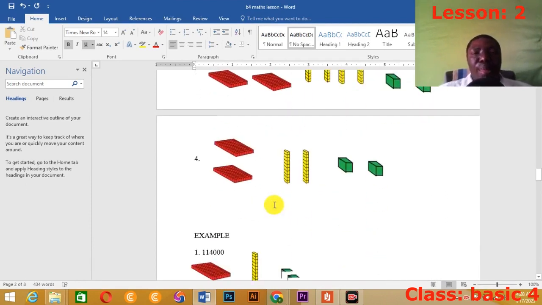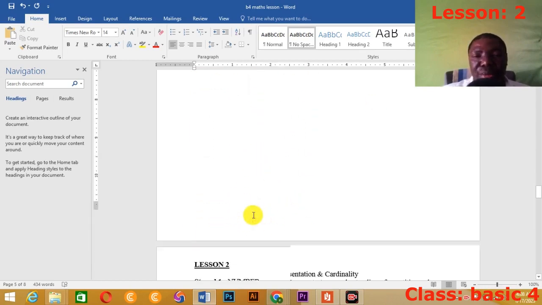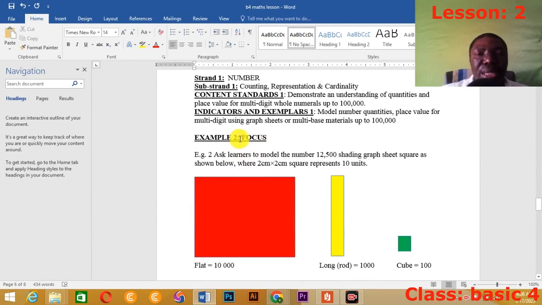Let's go through it. I also taught you how to represent it when you have been given a number. If you are doing it in your exercise books or your jotter, don't use these cubes, don't use these designs. Use the one I just taught you. Okay, let's look at today's lesson.